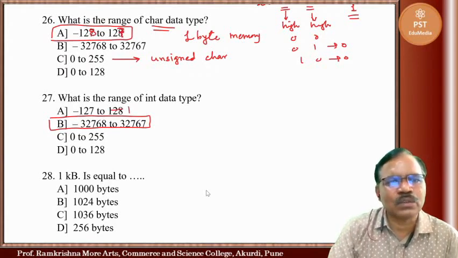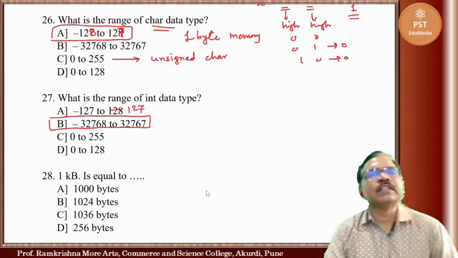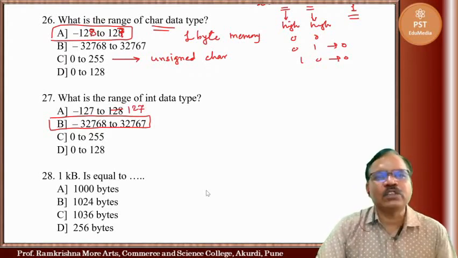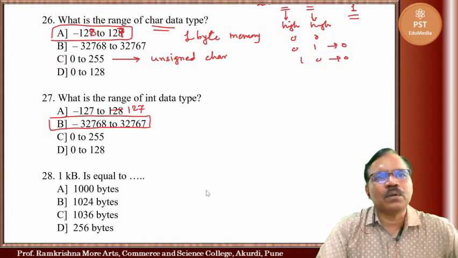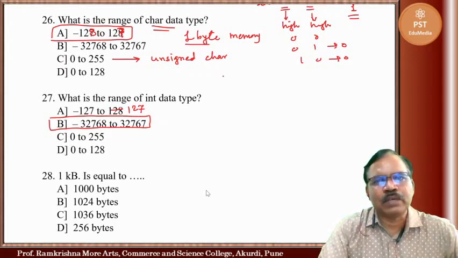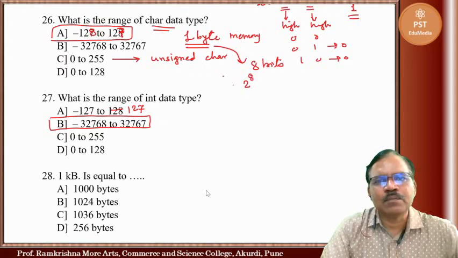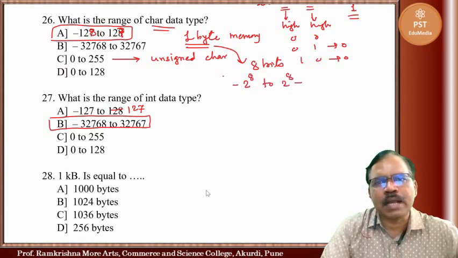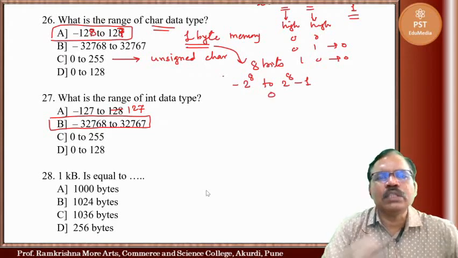It is 1 byte. 1 byte means how many bits? 8 bits. So it goes from minus 2 raised to 7 to 2 raised to 7 minus 1, because 0 is included there.